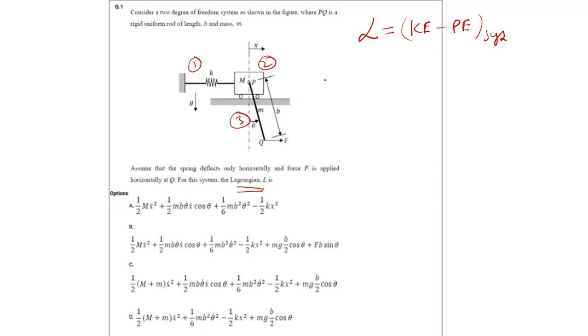Let us concentrate on kinetic energy. The kinetic energy for system 2 will be half capital M x dot square. There will be no rotational energy, only linear kinetic energy. Now I'll talk about the kinetic energy of 3.